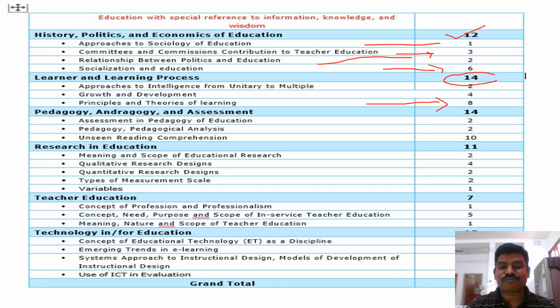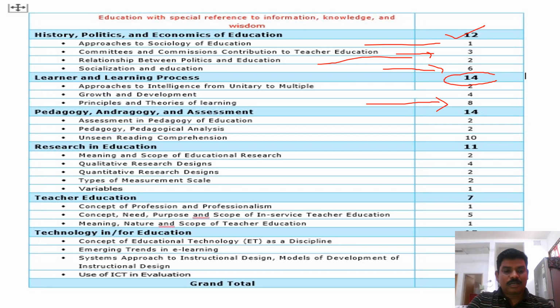Approaches to intelligence, from unitary to multiple. As per Gardner, there are 8 types of multiple intelligence, so we can study about Gardner also. Then pedagogy and assessment. Andragogy is also a new word related to pedagogy and assessment.